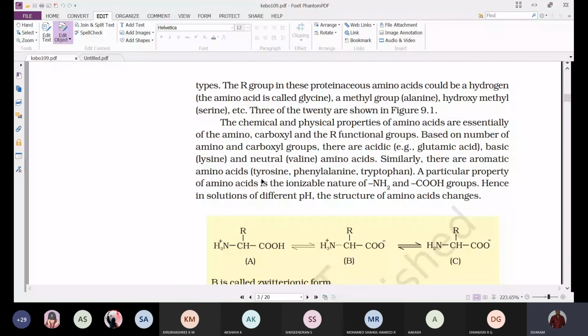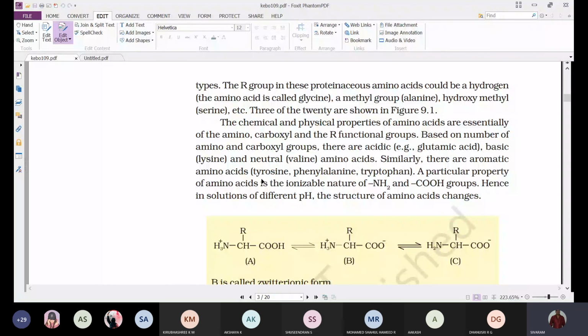The R group in these proteinaceous amino acids could be a hydrogen. So the R group may vary from one amino acid to another. If hydrogen is present in the place of the R group, then that amino acid is called glycine. A methyl group is present in alanine, and a hydroxymethyl is present in serine, etc. 3 of the 20 are shown.